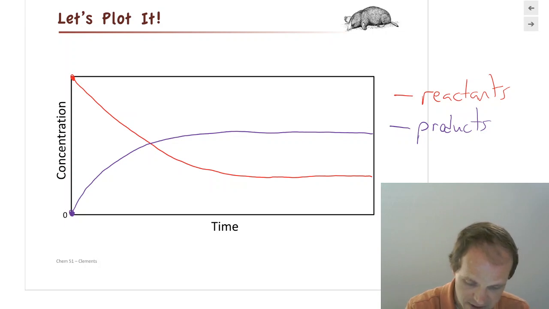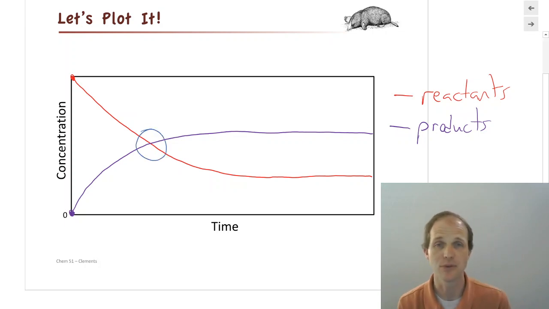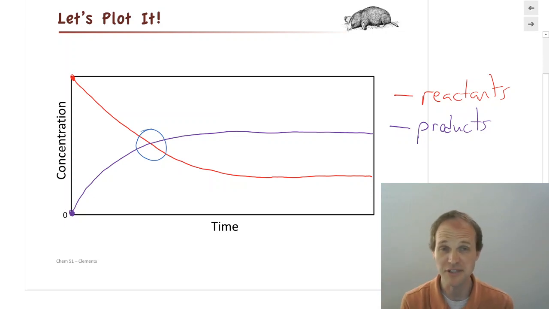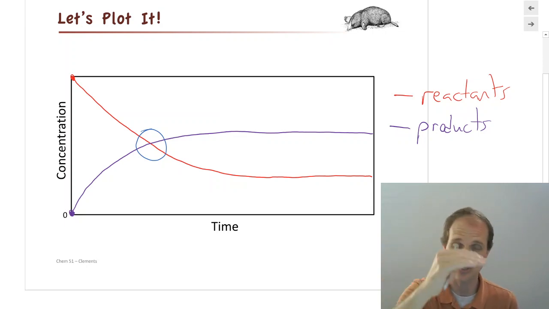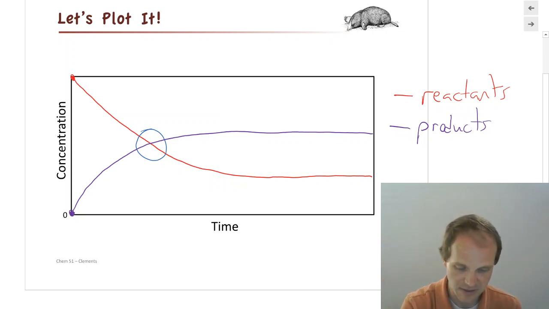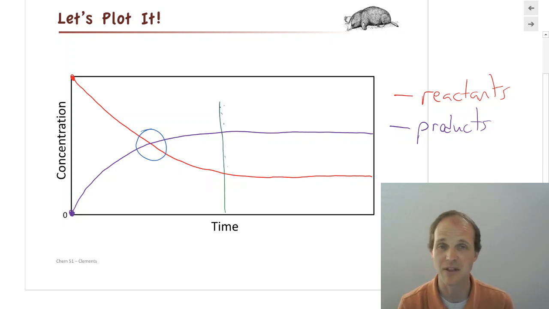Everybody always wants to know, what does this point mean? That point means absolutely nothing. There's no reason to think about that point as special. It looks special because it's the intersection of those two lines, but it just happens to be where their concentrations are equal, but it actually has no significance. What has significance is when these go from curving, from changing over time, to constant over time. And where exactly that is is not important, but I'm going to say it's somewhere right about there.